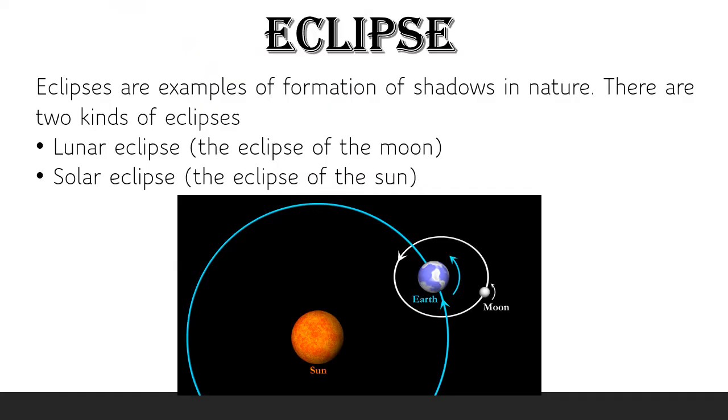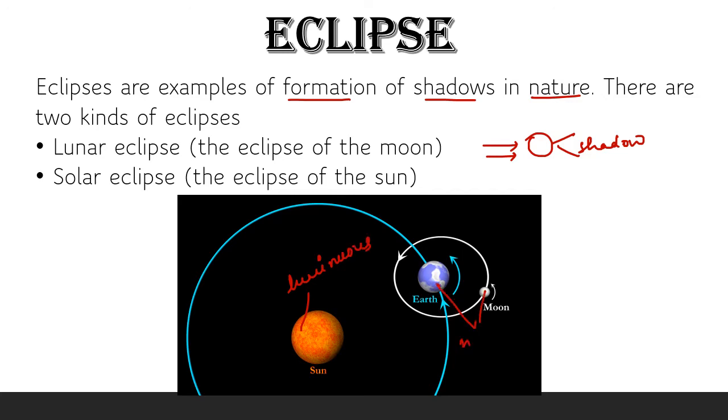Eclipses are examples of formation of shadows in nature. We know that when an opaque object comes in the path of light, it blocks the light and casts its shadow. Now, the sun is a luminous object, or it is the source of light. Both the moon and the earth are non-luminous objects which become visible when sunlight falls on them.